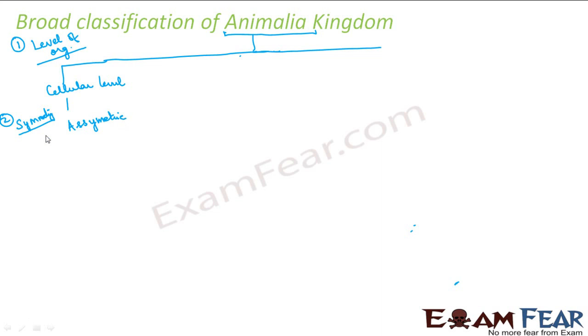Now the third thing that we talked about was coelom, that is the presence or absence of a true coelom. These asymmetric animals were also acoelomate. Now what were these animals? These animals were porifera.